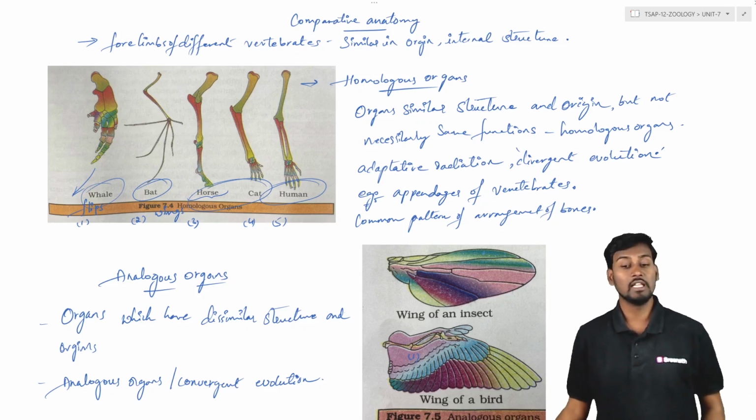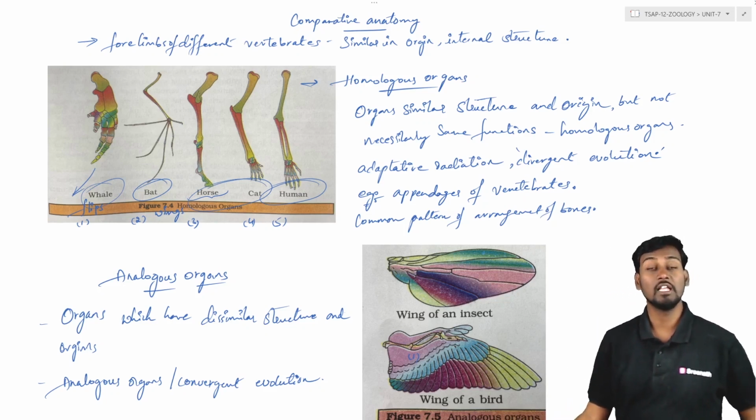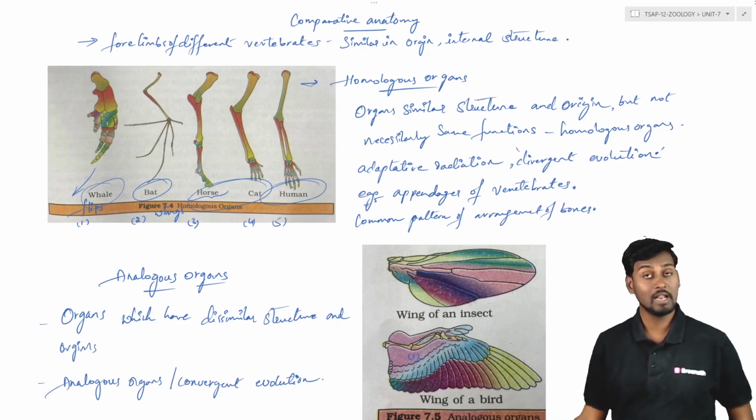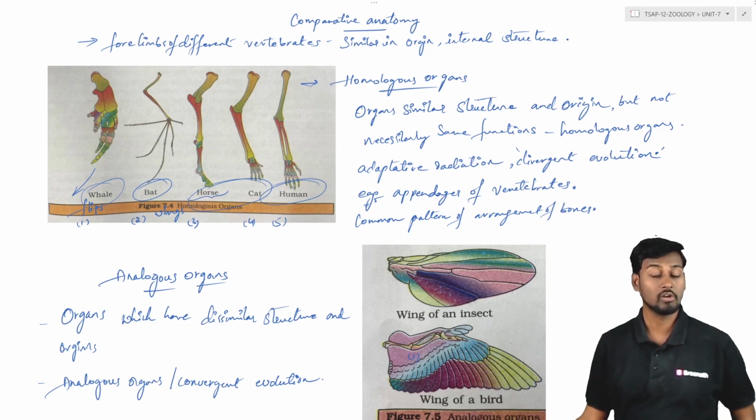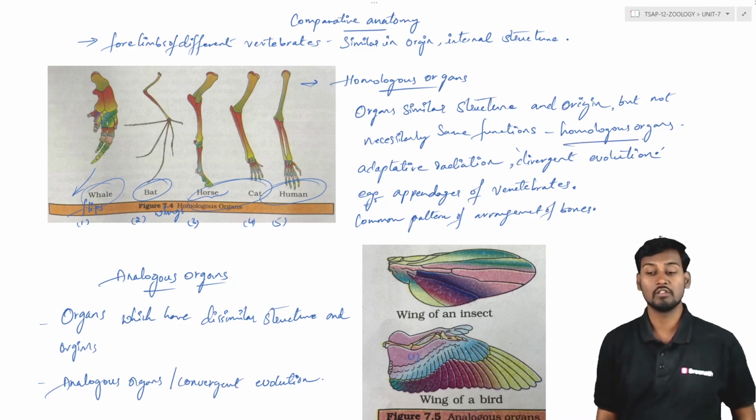సో ఇక్కడ ఏంటంటే homologous organs అంటే ఏంటంటే ఈ organs are the ones which are having similarity in their structure, similarity in their origin, but they are doing different functions అనమాట. So different functions, they are the ones nothing but called as homologous organs. And these homologous organs వల్ల మనం this is the example for the divergent evolution.